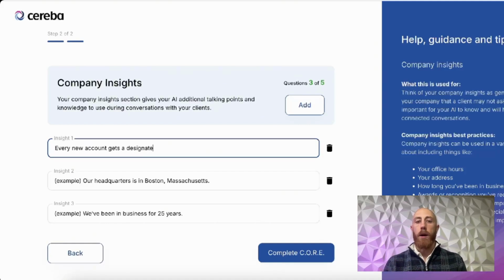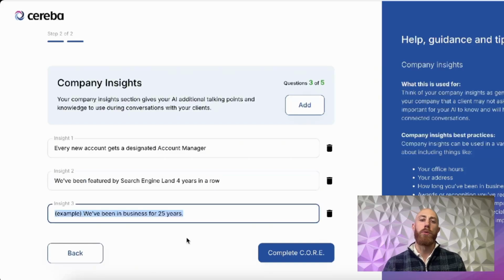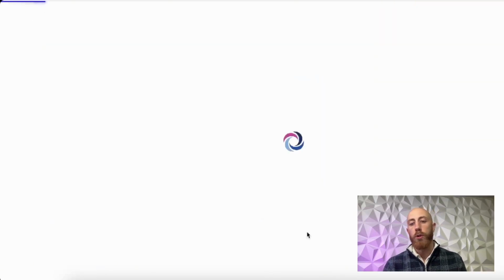Then we have the company insights, and these are really just call outs, anything important that you want to mention about your company. You can put in here your business hours, you could put your special offers, you could put what you're known for in here, awards, things like that, and that'll kind of be used in the conversations, any conversations as context.